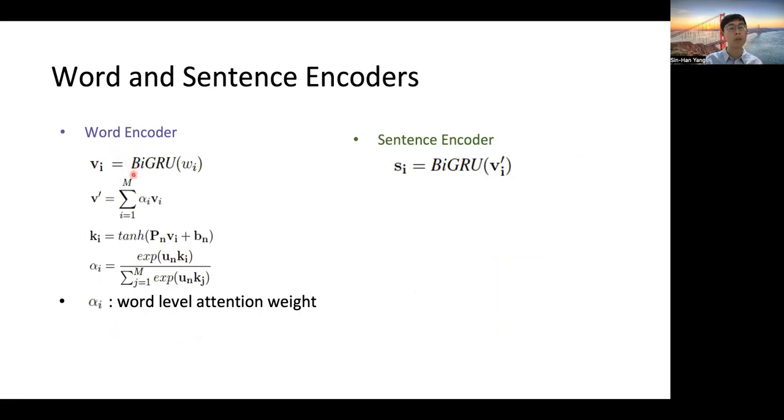For the word encoder, we use a bidirectional gated recurrent unit to encode a series of words into a vector V_i. Second, we perform an attention mechanism to calculate the attention weights of the words. And then we use these attention weights to multiply the original vector V_i to generate a new vector V prime. For news contents, we use a sentence encoder. The sentence encoder uses a GRU to encode a series of sentences to generate a representation of the news contents S.